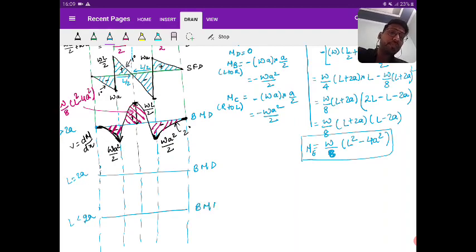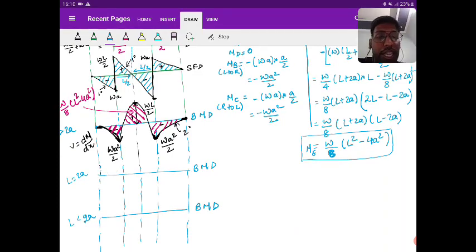Come on, answer first. At A and D the value is 0. At B and C the value is minus WA square by 2. No link with L. So no effect. But yes, at E it will be affecting.